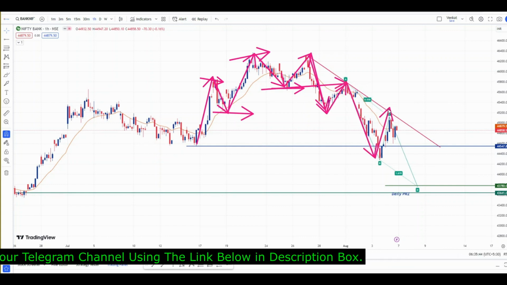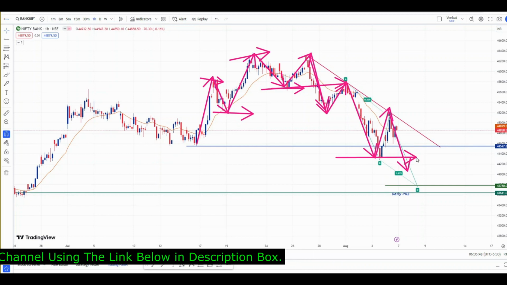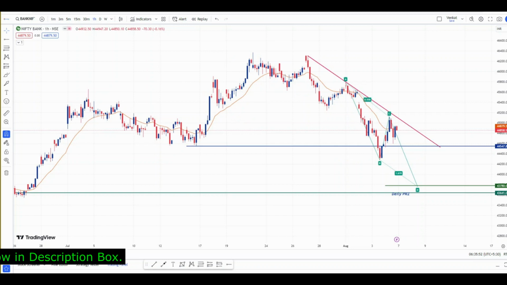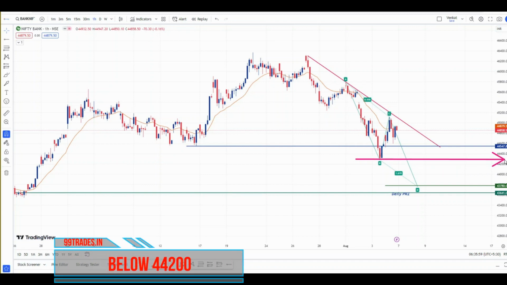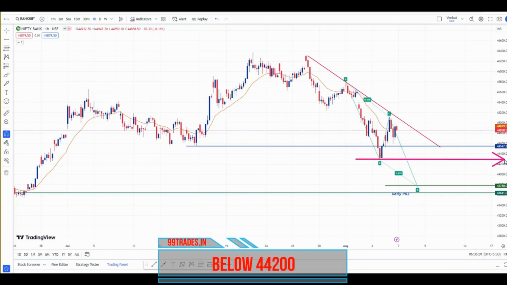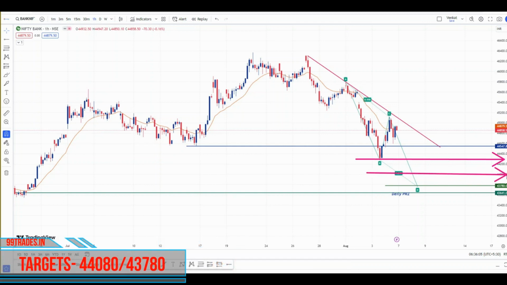Again, what is the confirmation? Below this level. If Bank Nifty gives a breakdown of this lower low, then we can see more fall in Bank Nifty. So what are the levels for Monday's trading session? This level, which is 44,200. Below 44,200, we will short Bank Nifty for the target of, the first target will be 44,080 and the second target is 43,780.